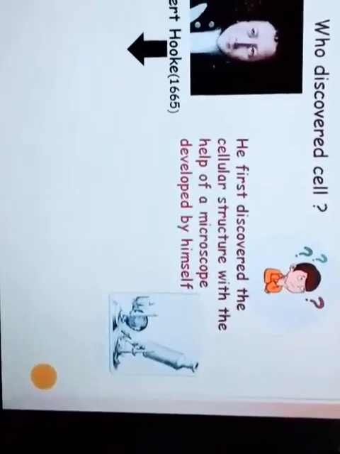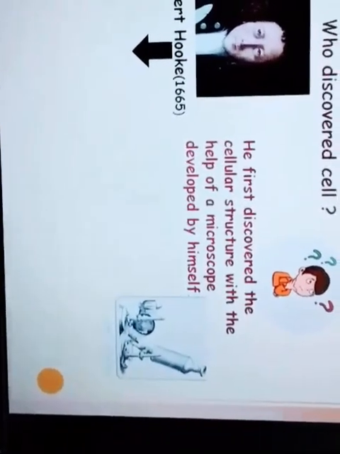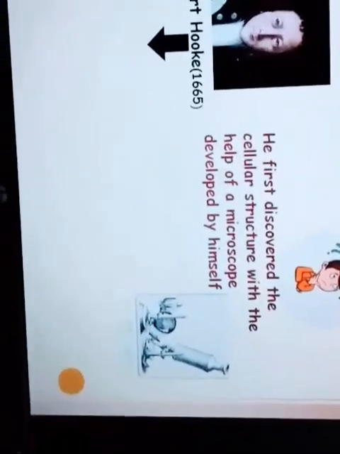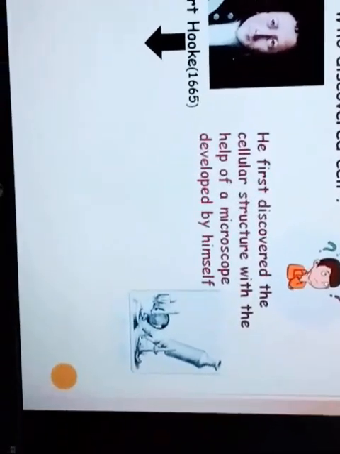Like we can see bacteria under a microscope, but with naked eyes we cannot see a bacterium or any microbes because they are unicellular and their whole body is composed of a single cell.